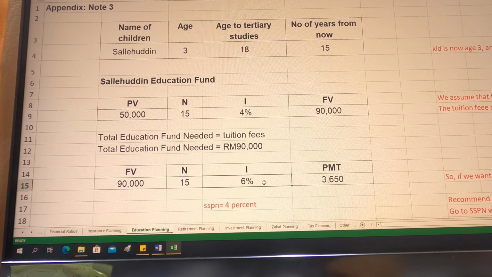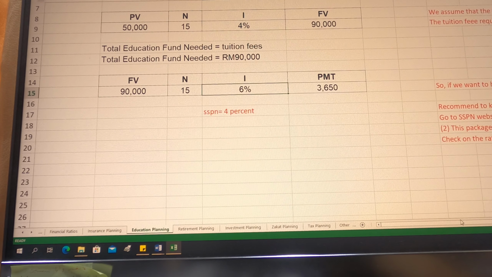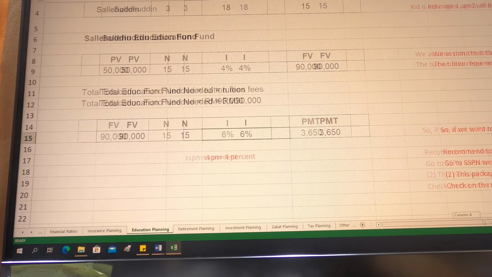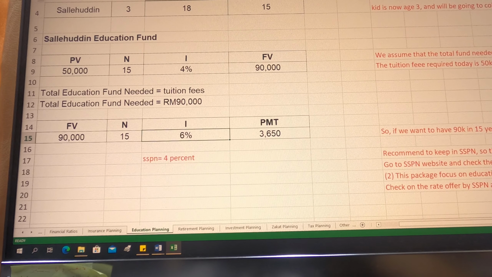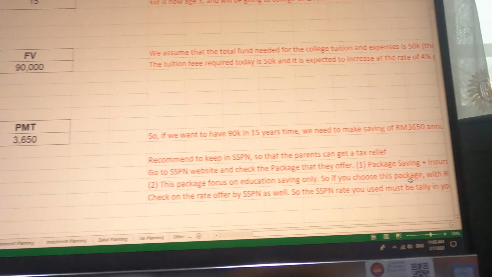In this case, 6% possibly means the client wants to save in a unit trust, for example. But as for your case, you have to recommend the client to save in SSPN because you want to get the tax relief for your client.